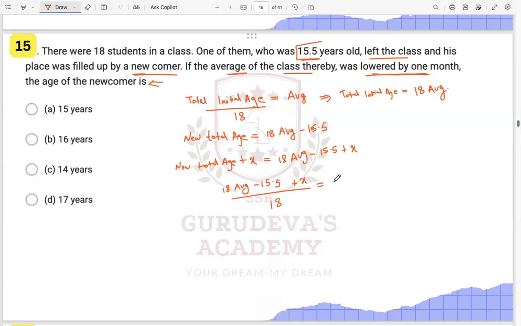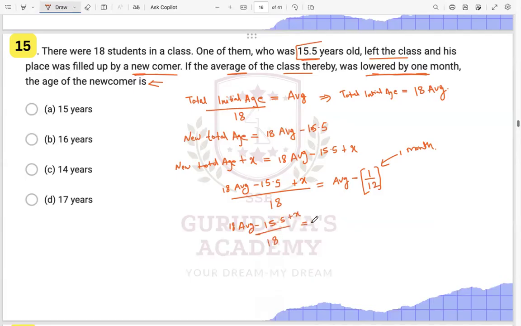One month is nothing but 1 by 12 in years. So here we can say that 18 average minus 15.5 plus x upon 18